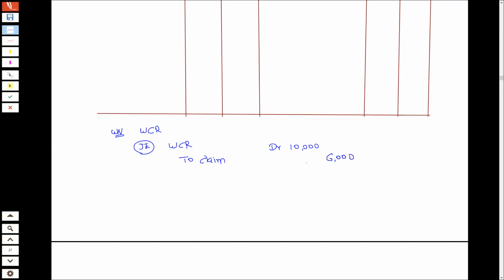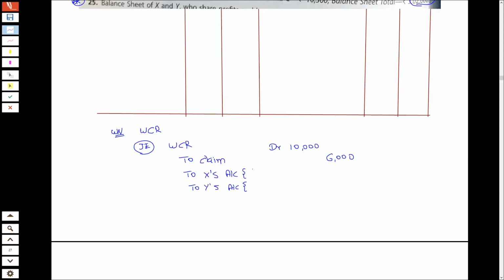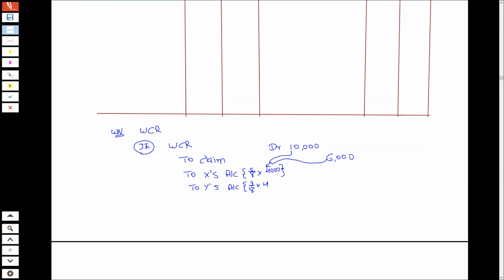Claim was given as 6,000 and the other you will divide between partners, to X's account and to Y's account. How much will you divide? You will divide in old ratio. What was the old ratio? 5:3. So 5/8, 3/8. But how much? So 10 minus 6, 4,000 you will have to divide.